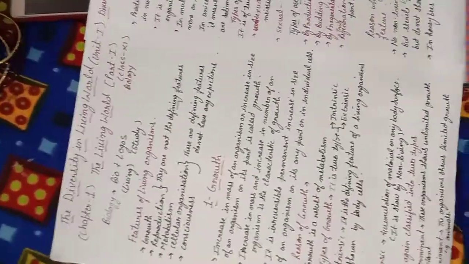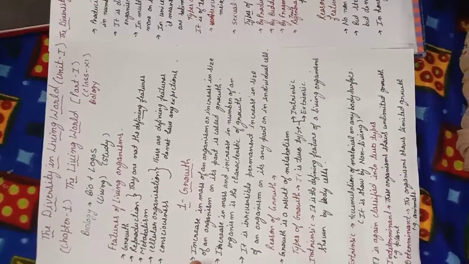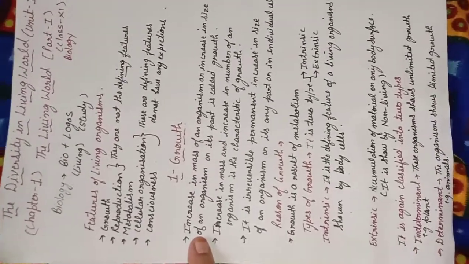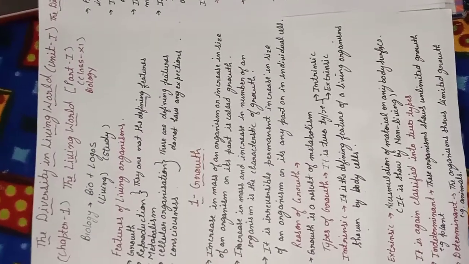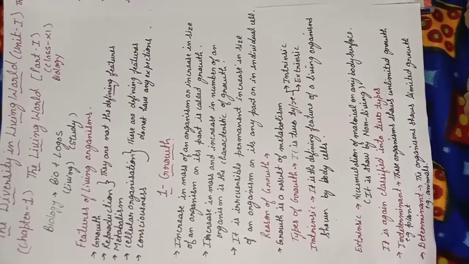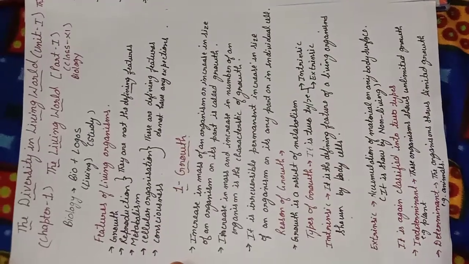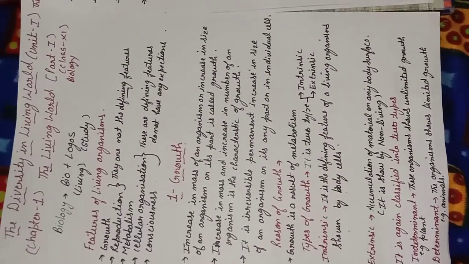Hello students. In the previous class, I started the first unit, Diversity in the Living Organisms, and the first chapter of this unit, The Living World. In this class I told you that living organisms have five important features: growth, reproduction, metabolism, cellular organization, and consciousness. And we already discussed growth.